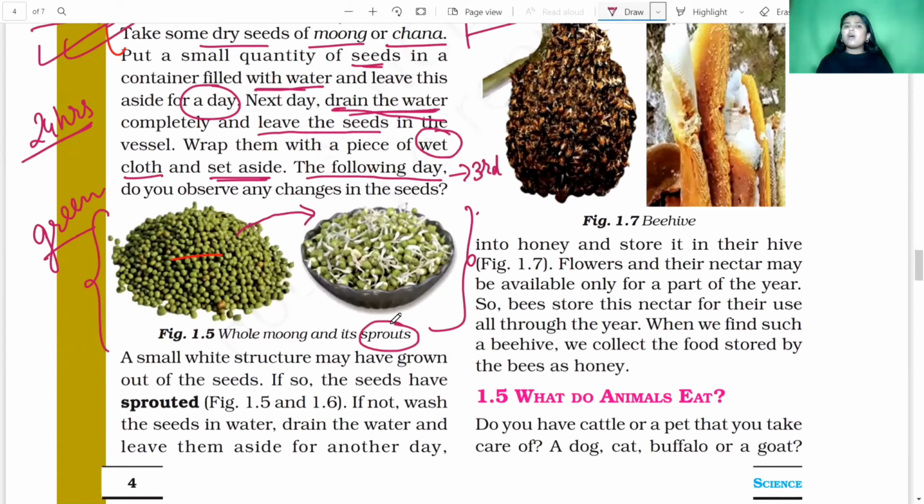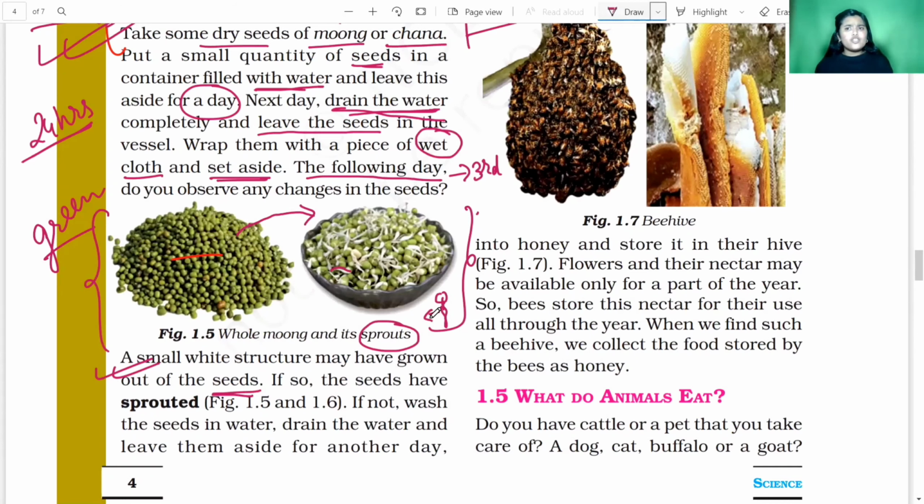Now what are the sprouts? The sprouts are this white colored thing which has come out from each and every seed of the moong dal. Now a small white color structure has grown out of the seeds, as you can see, right? As I told you, this small white color structure is known as the sprout of the seed. That means the seed is germinating.